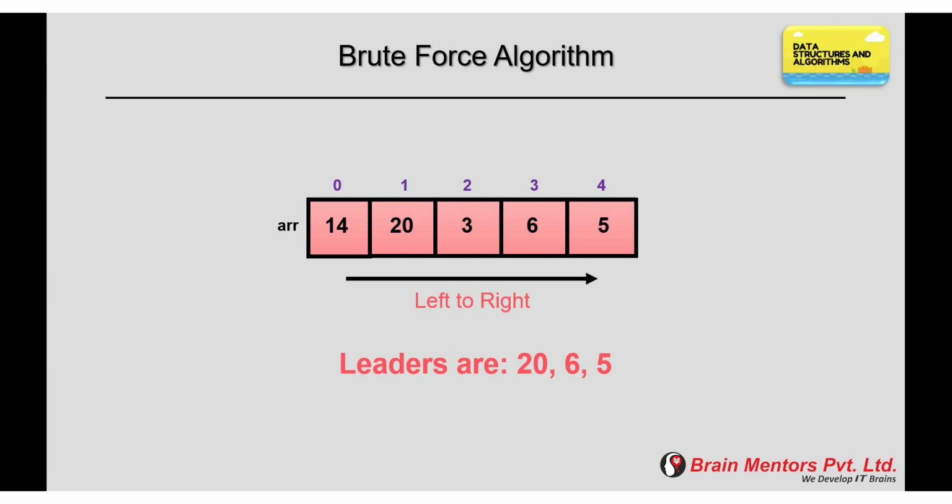Fourth element is 6, which is greater than all its right side elements. So it is the second leader. Fifth and last element is 5, which is the rightmost element and it is always a leader as there is no element to its right side. And that's why leaders are 26 and 5.